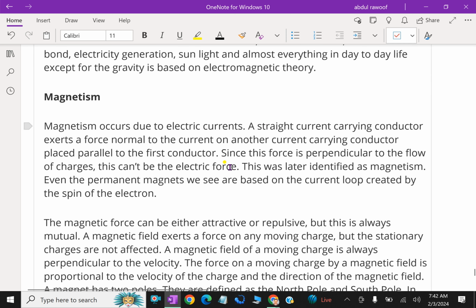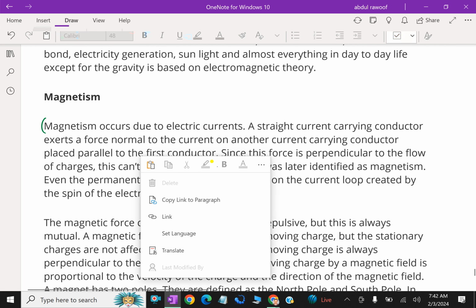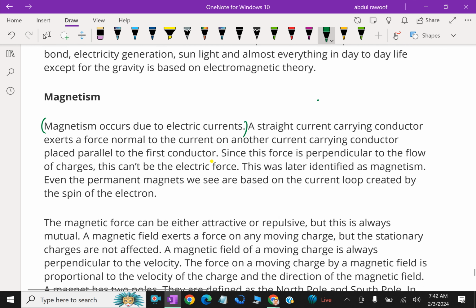What is magnetism? Magnetism occurs due to electric current. When an electric current passes through particular wires, that body becomes magnetized. A straight current-carrying conductor exerts a force normal to the current on another current-carrying conductor placed parallel to the first conductor. Since this force is perpendicular to the flow of charges, this can't be the electric force. This was later identified as magnetism.